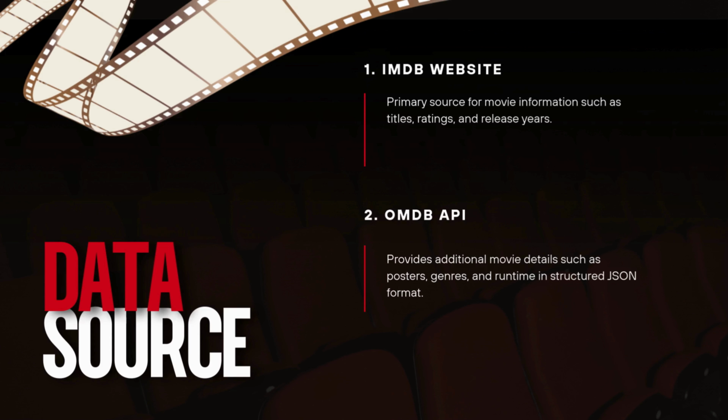This project uses two main data sources. The first source is the IMDb website. It provides a large collection of movie information such as title, rating, and release year. The second source is the OMDB API. This API provides additional movie information such as poster and runtime.